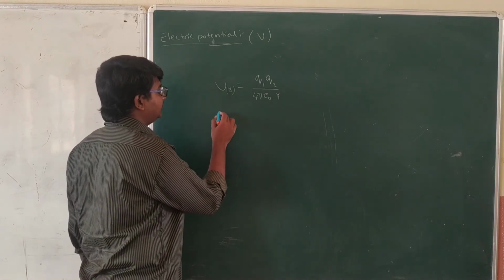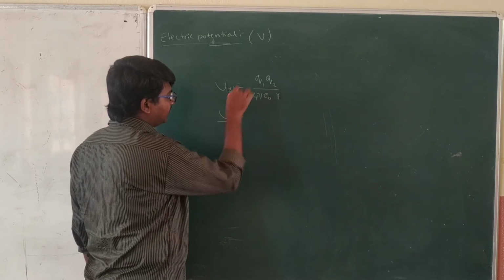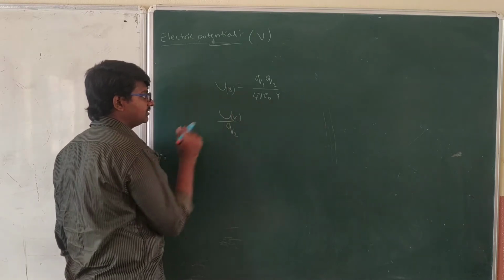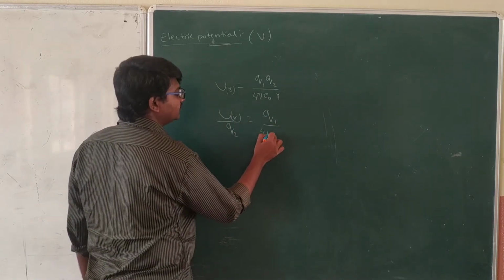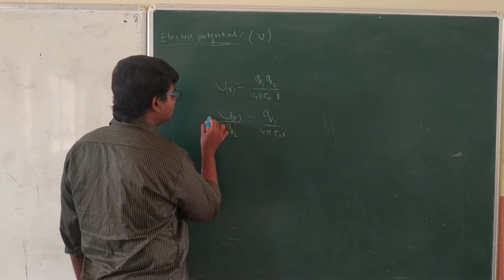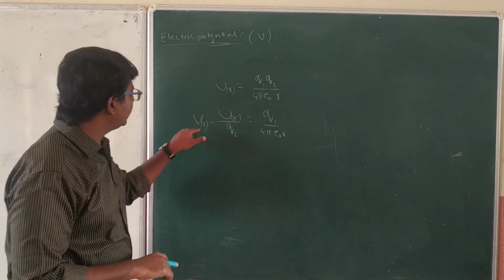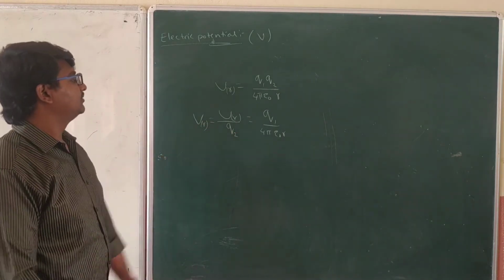But electric potential means you divide by the charge, the test charge Q2 or Q1, whatever, you just need to bring it down. That is equal to Q1 by 4 pi epsilon naught r. This is nothing but called V(r), potential at that point.